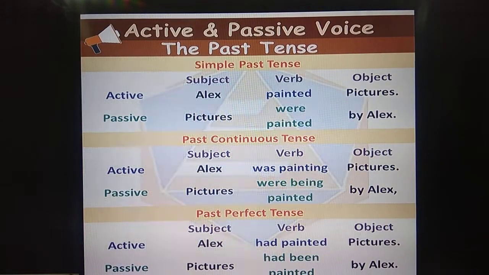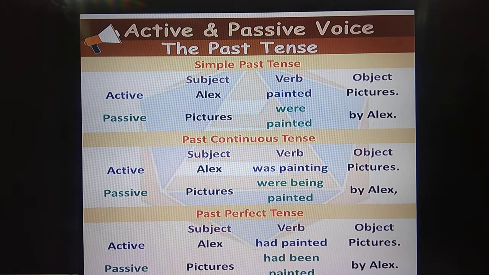So simple past, past continuous, and past perfect tense. So here again, Alex painted a picture. Here the active voice has the main verb painted, and when it is converted into passive voice, it will change to was or were.